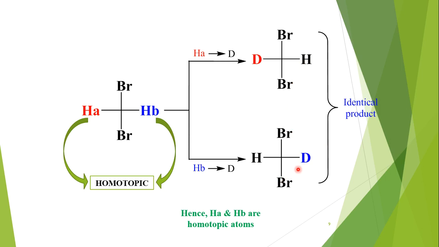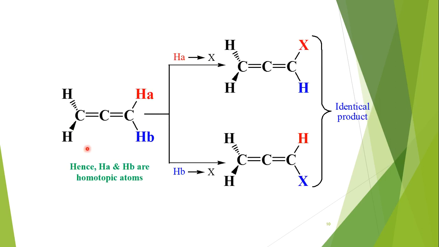These are superimposable compounds. Both are superimposable on each other. So both are homomers or identical. So here HA and HB are homotopic, or both have homotopic relation.